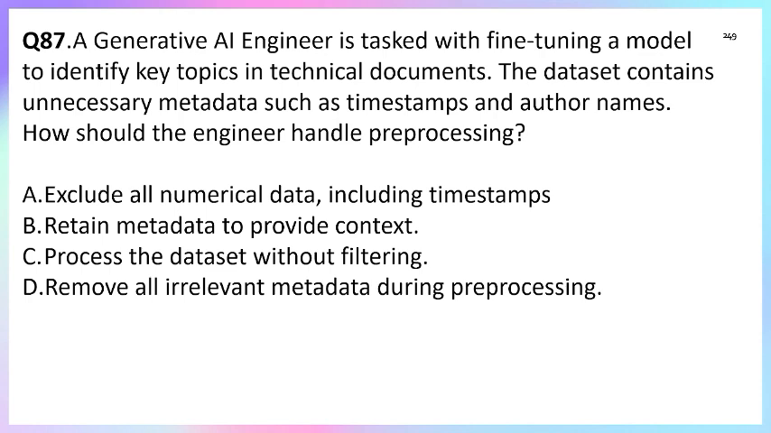So option A is incorrect. Option B, retain metadata to provide context. No, retaining the metadata is not the proper way to do this. Option C, process the data without filtering. Without filtering, unnecessary things will be there, like timestamp or author name. So option C is also incorrect. Option D, remove all the irrelevant metadata during the pre-processing. So yes, the correct option is option D.